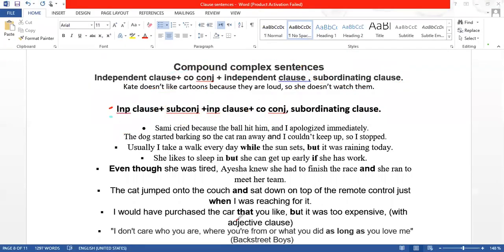Can you help me identify these clauses? So Sami cried, this is one clause. What is this, because? Subordinating conjunction. Very good. And the ball hit him. What is this? The ball hit him. Independent clause. Independent or dependent? Independent, sir. Yeah, it's a dependent clause. No, it is not. The ball hit him. Dependent?